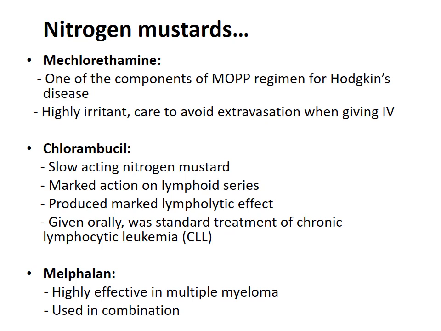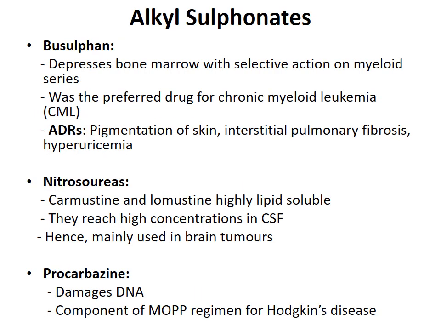Nitrogen mustards, mechlorethamine. It is one of the components of MOPP regimen for Hodgkin's disease. It is highly irritant, so care should be taken to avoid extravasation when giving intravenously. Chlorambucil, it is a slow-acting nitrogen mustard. Marked action is seen on lymphoid series. It is producing marked lympholytic effect. When given orally, this was the standard treatment of chronic lymphocytic leukemia. Melphalan, it is highly effective in multiple myeloma. It is used in combination with other drugs.